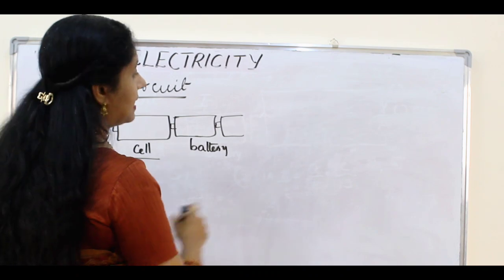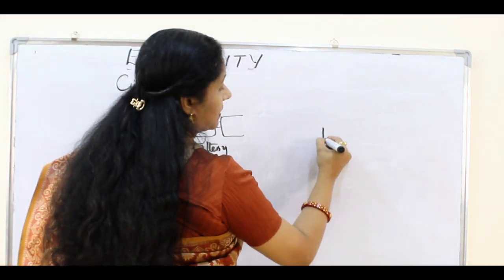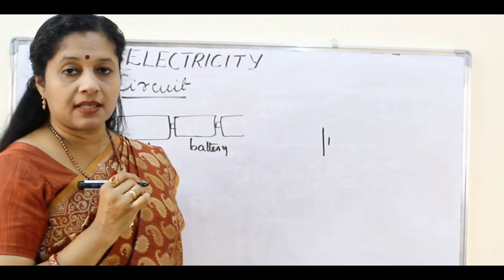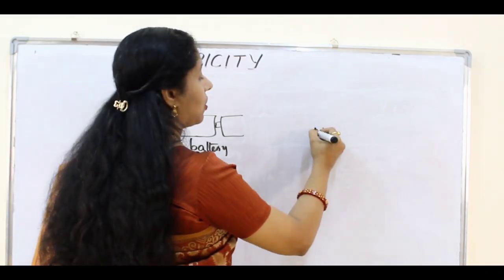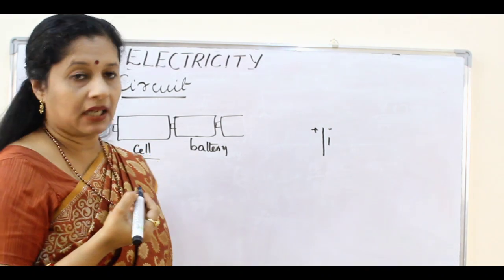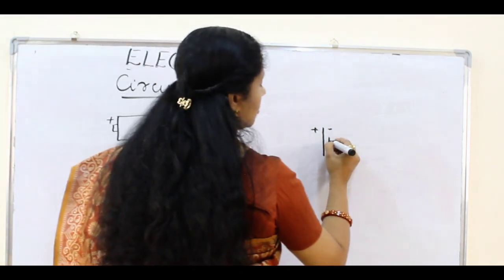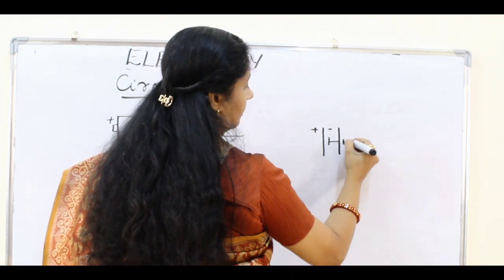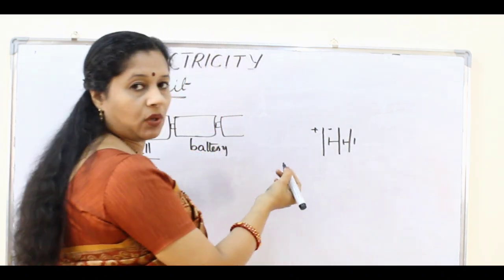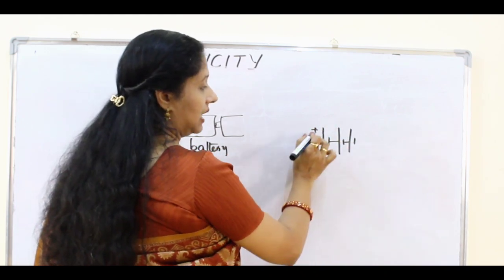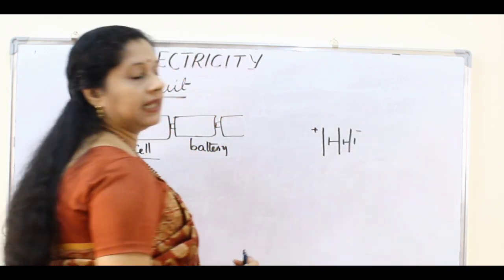So how will you represent a cell? A cell is represented using one long line and a short line. The long line represents the positive terminal and the short line represents the negative terminal. So this is a cell, but sometimes we use more than one cell. So we can draw another one like this, like that. However many cells we want, we can connect. There is no need to mark the positive and negative of each one, just one positive and one negative terminal.